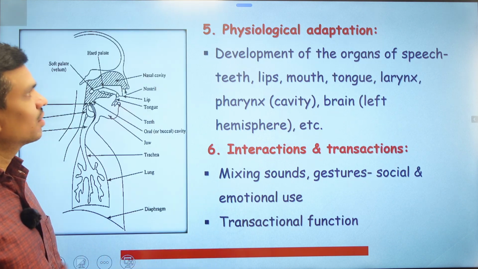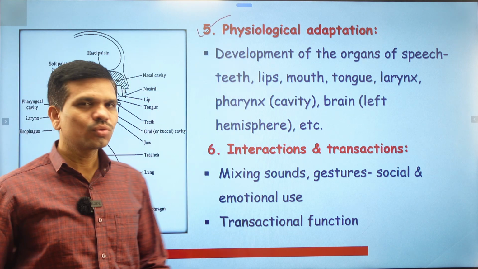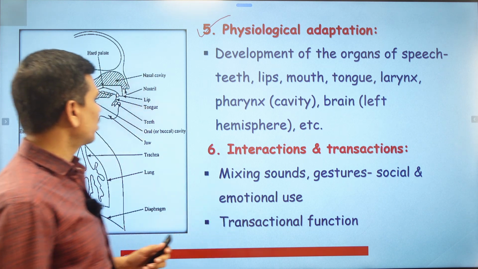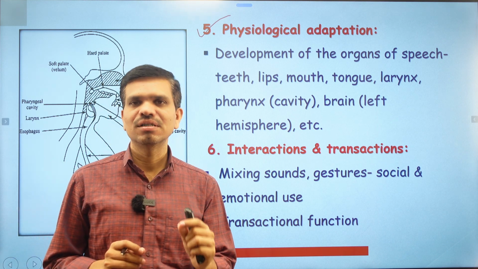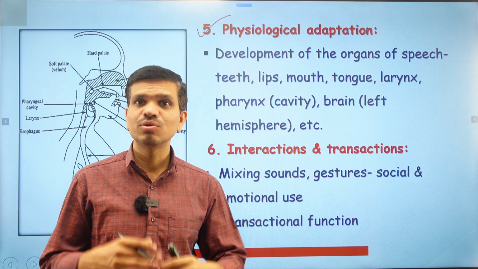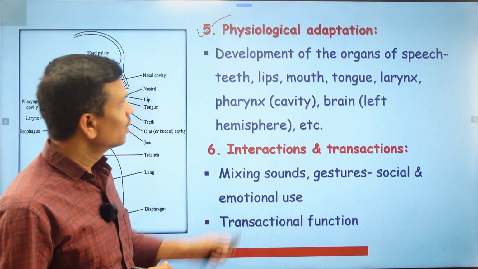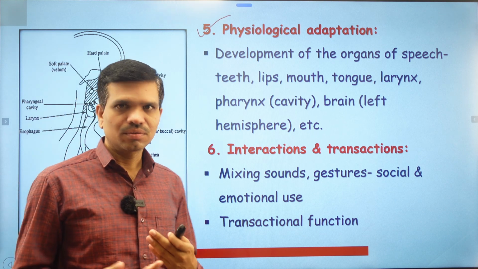Next we have the fifth theory, physiological adaptation. This also developed in evolution with human beings. What is physiological adaptation? Human beings have particular organs, through which they produce sound, and from these organs languages developed around the world. What kind of organs take part in language production?